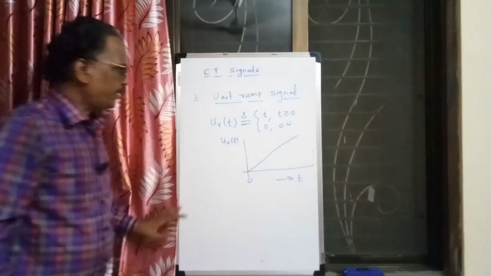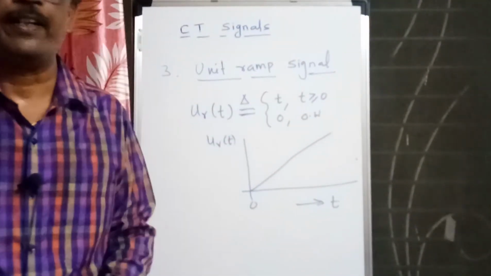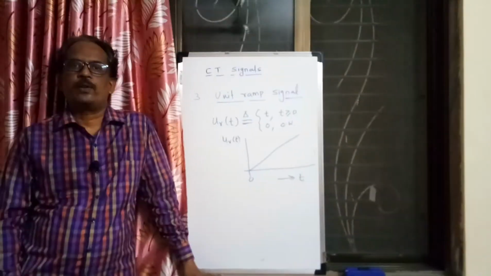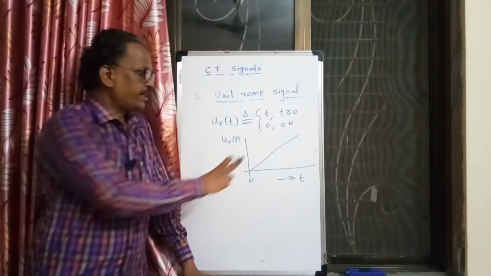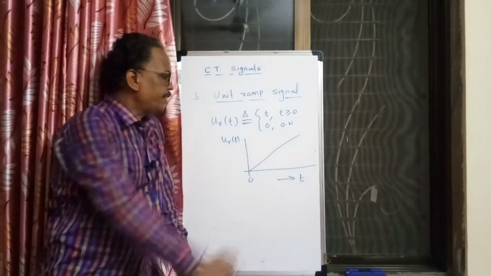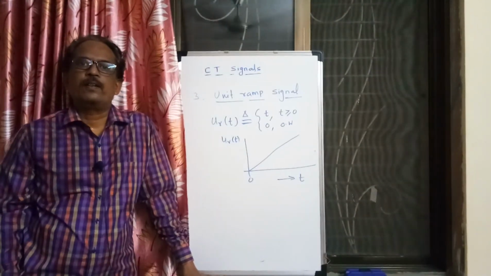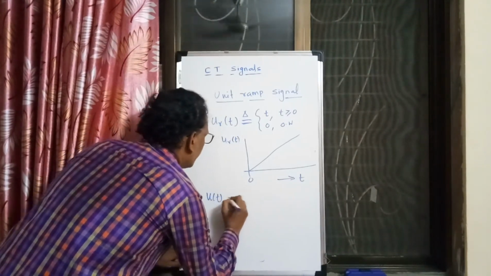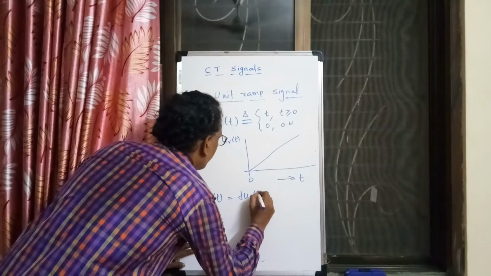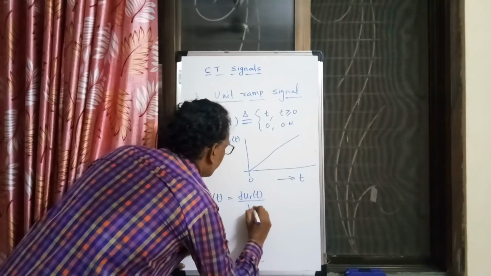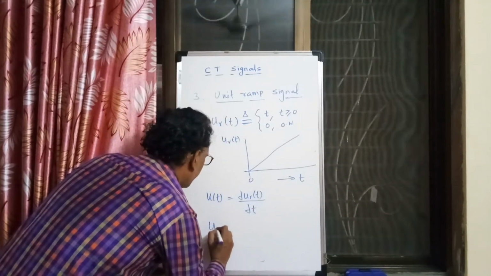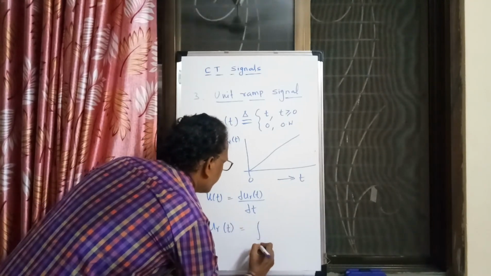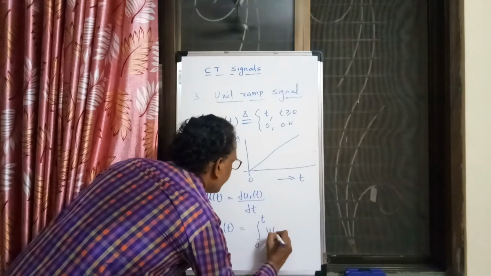It is nothing but the integration of the signal u of t, or by differentiating this signal you can get u of t. So if you want to find u of t, you can differentiate d u_r of t by dt, and if you want to find u_r of t, then you can take the integral from 0 to t of u of t dt.